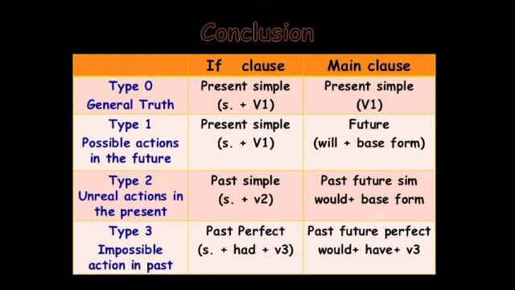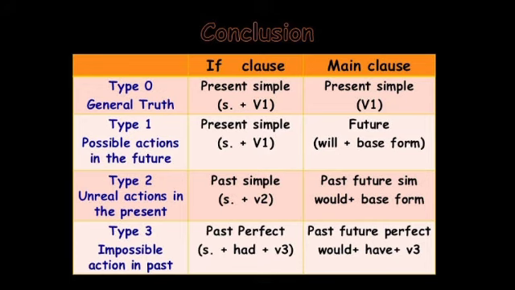Always remember, children, along with would, should, could and might, only the first form of the verb should be used. It is very important. Okay. So type 2, in if clause subject plus V2, and in main clause would or should or could or might plus V1. Then type 3. Type 3 is impossible action in the past. Okay. Impossible action in the past.